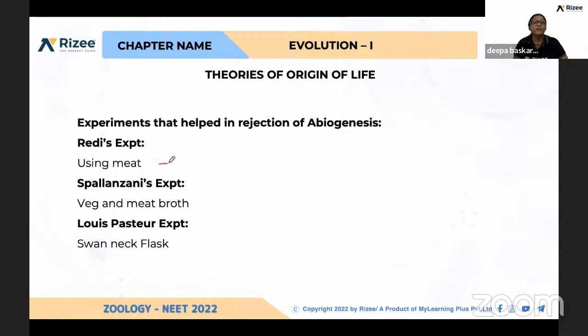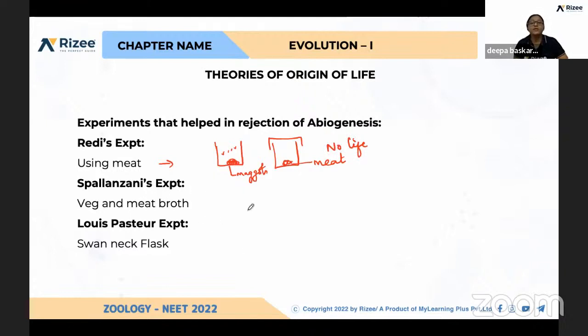So the first one is by Francesco Redi, using meat. What he did, the same way, he took meat and boiled it, and in one flask, same meat. So boiled and kept. After a few days, in the open one he found flies, and after a few days maggots also he found. But here, no life, no living forms.